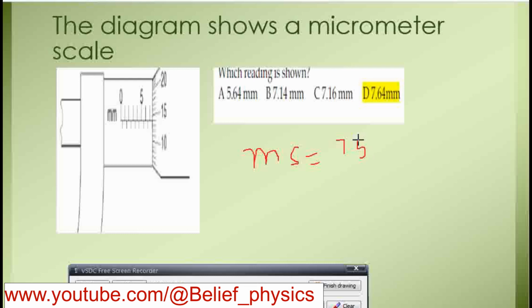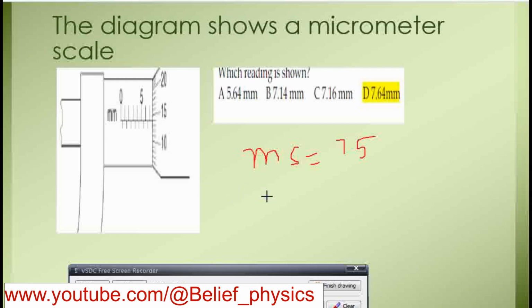7.5. The vernier scale reading is the reading where the line of the main scale coincides with a vernier scale line. Here 14 coincides, and the least count of this is 0.01 millimeter.